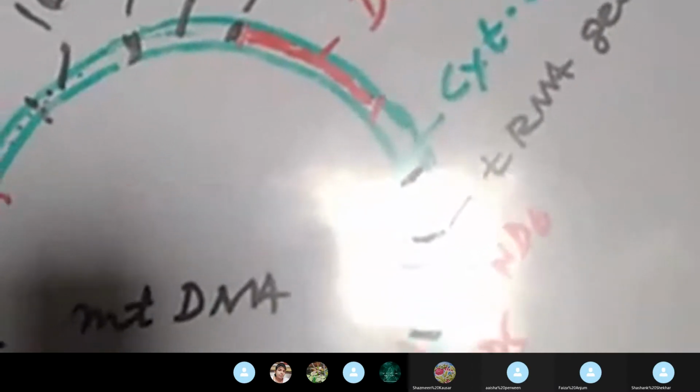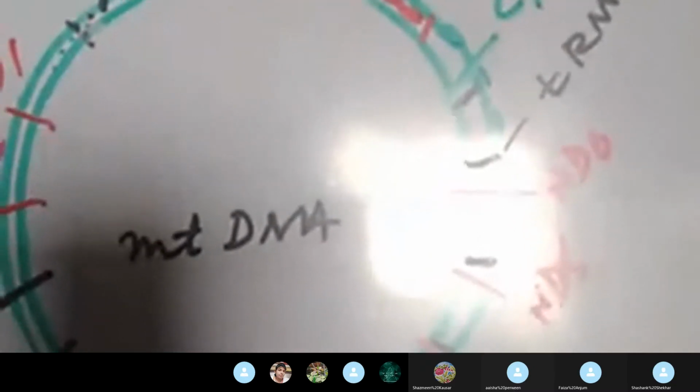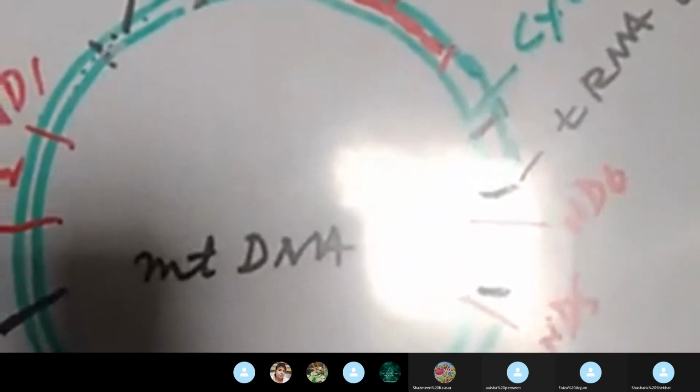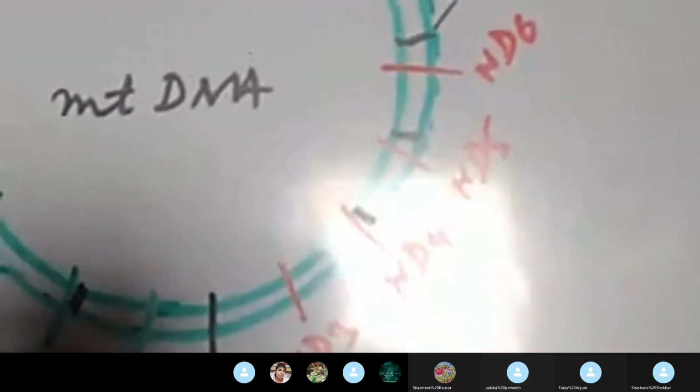Now there are three genes meant for encoding cytochrome oxidase, represented in this diagram by CO1, CO2, and CO3. CO stands for cytochrome oxidase. There are two genes for encoding ATPase, shown here.